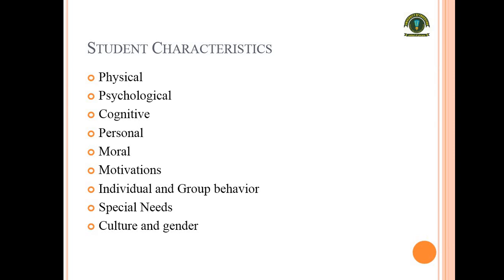Next is their culture and gender. According to culture and gender, we see that students differ from each other. In foreign countries, culture is different and study habits are even different. And gender means that research reports that according to different gender, male and female, different subjects are more likely to be read by different people.